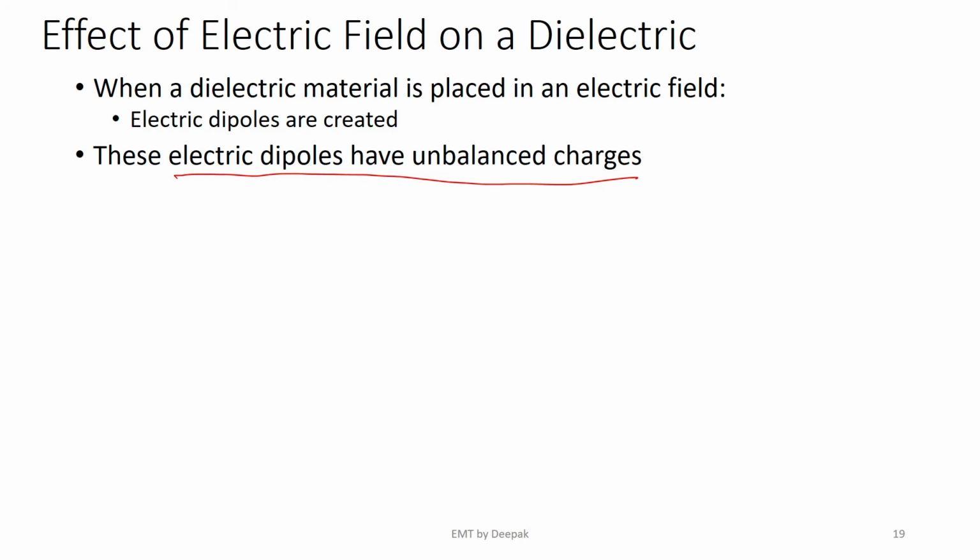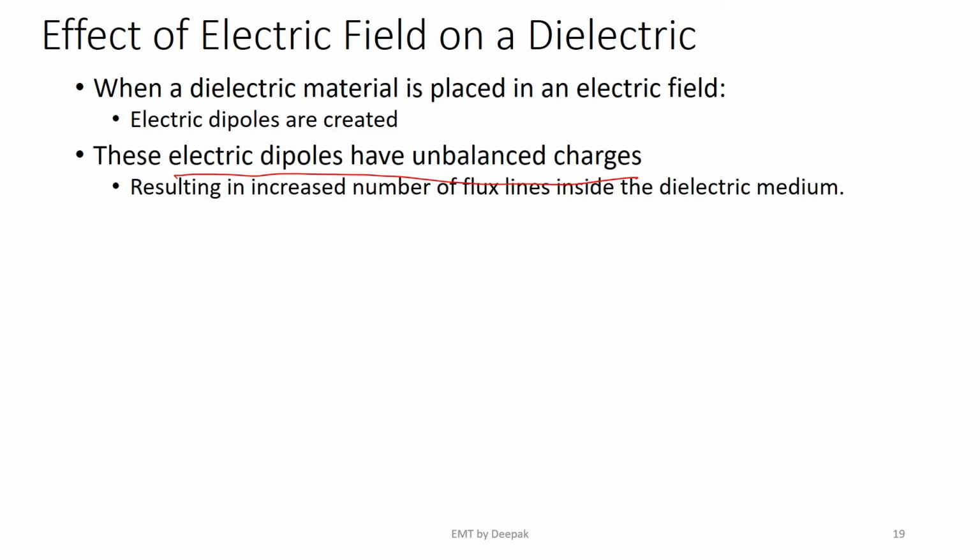These charges will create electric flux lines inside them, because an electric flux line originates at one positive charge and would terminate at one negative charge. Therefore, there is an increase in the number of electric flux lines inside the dielectric medium as compared to free space. Because of the increase in electric flux lines, there is an increase in electric flux density.